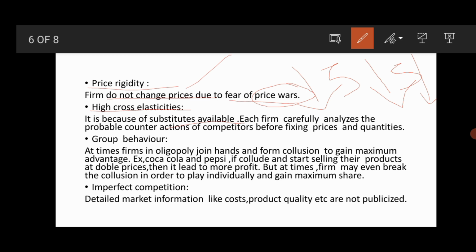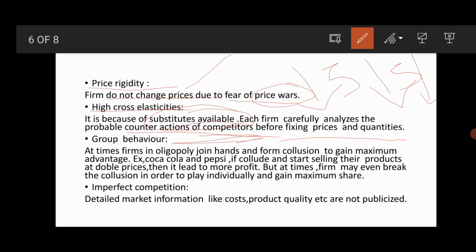Each firm carefully analyzes probable counter actions of the competitors before fixing the prices and quantities. Here, in the case of the oligopoly market, they have said that there are a lot of substitutes available in the market. When there are more substitutes, they have to see the actions or reactions of the competitor.